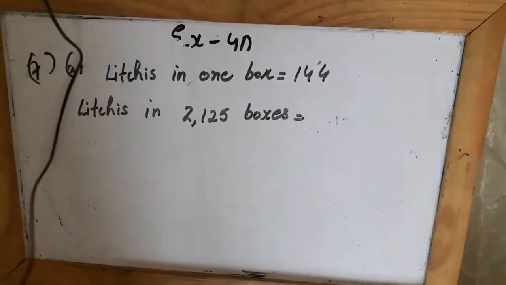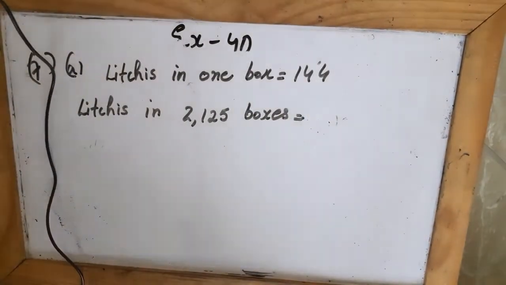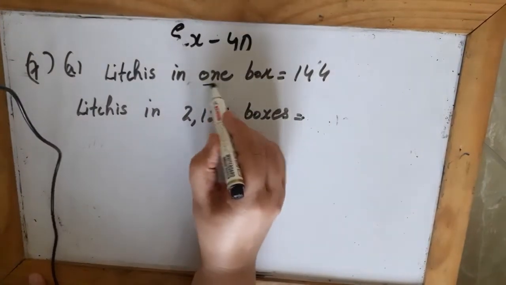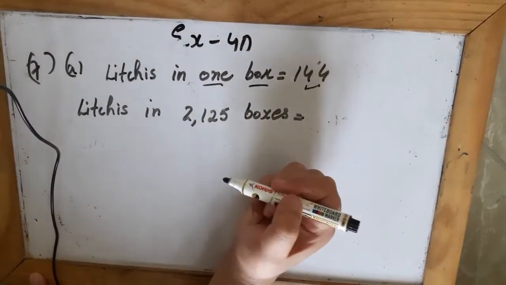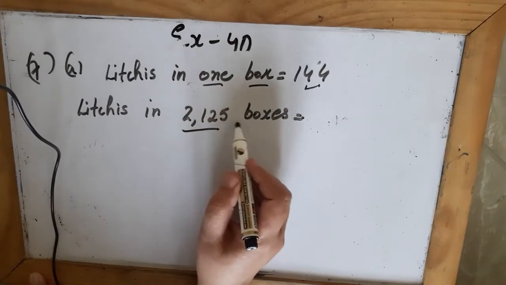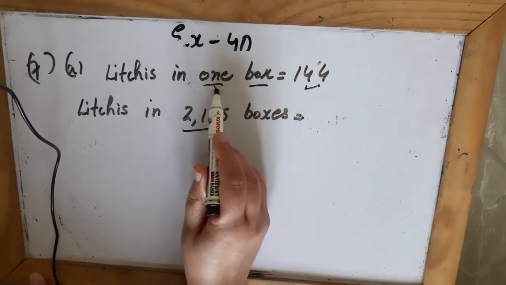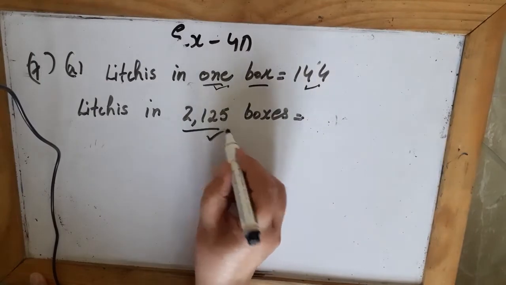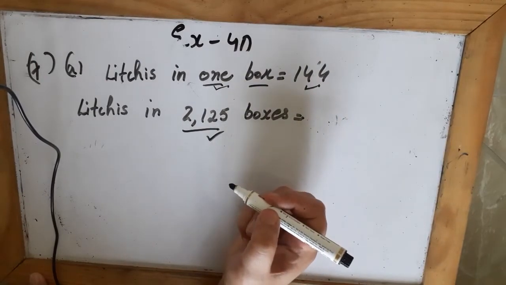So they have told you about boxes. First they told you about one box, that in one box there are 144 lychees and total boxes are 2125. So they have told you about one box and we have to find about 2125 boxes.